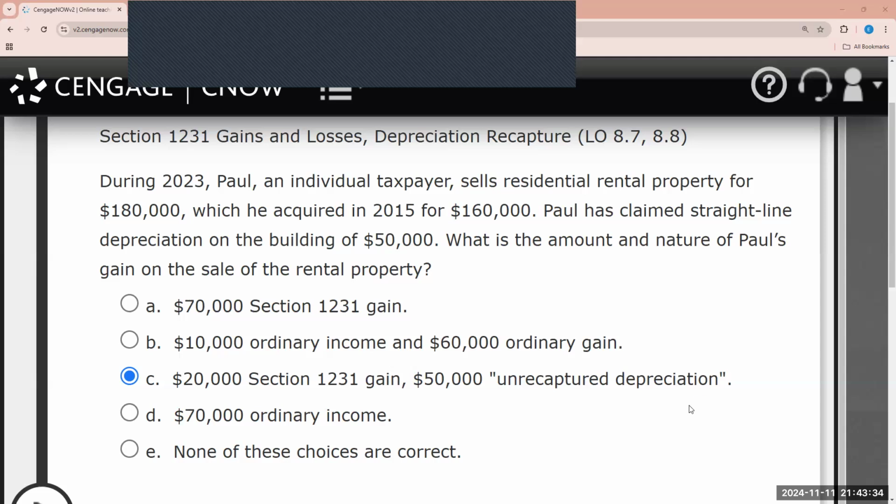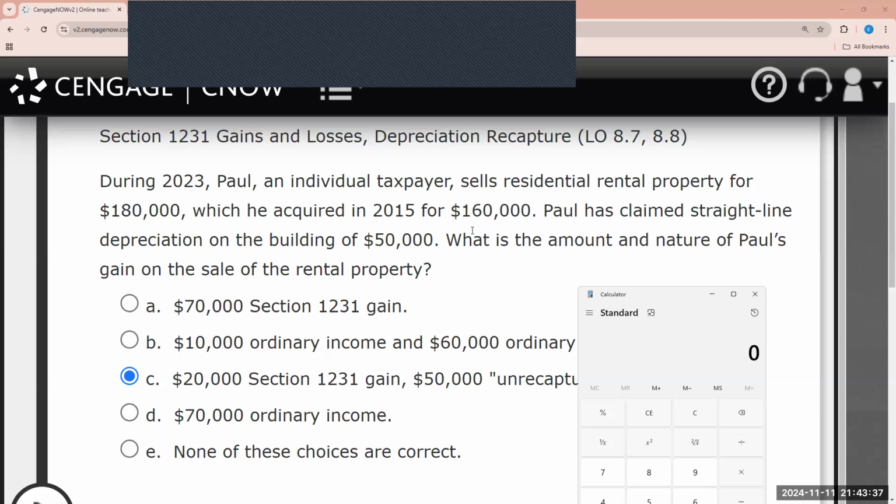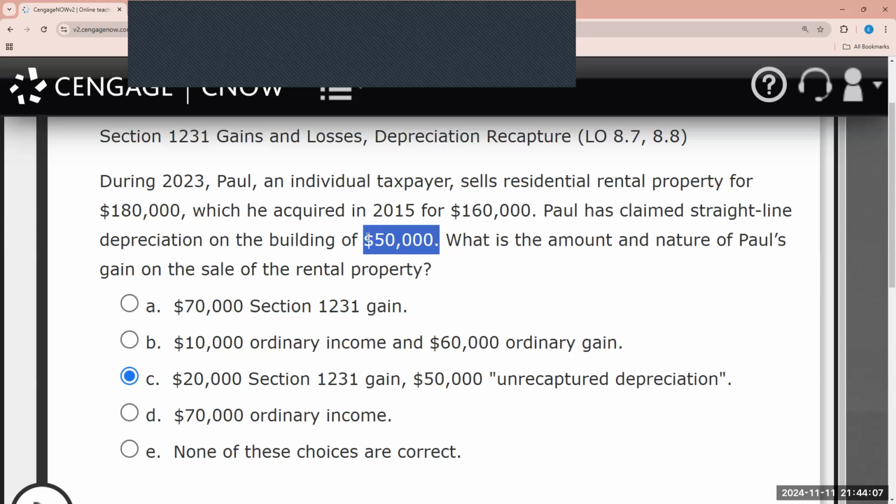I'll just do a quick run through again to ensure you understand. The building was purchased for 160,000. Depreciation in the amount of 50,000 was claimed, so that gives us an adjusted basis of 110,000. The property was sold for 180,000 minus the adjusted basis of 110,000. There's a gain of 70,000. We need to figure out how much is going to be treated as unrecaptured depreciation and how much is going to be factored in as Section 1231. So in this case, the 50,000 will be treated as the unrecaptured depreciation, and 20,000 will be treated as the Section 1231 gain.